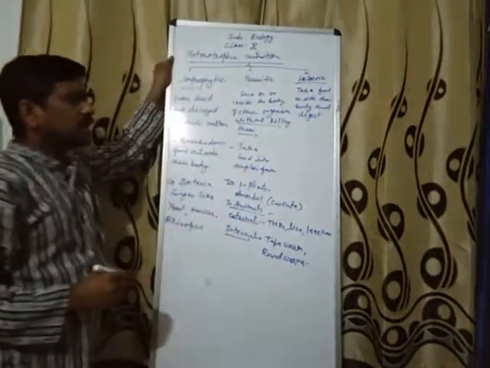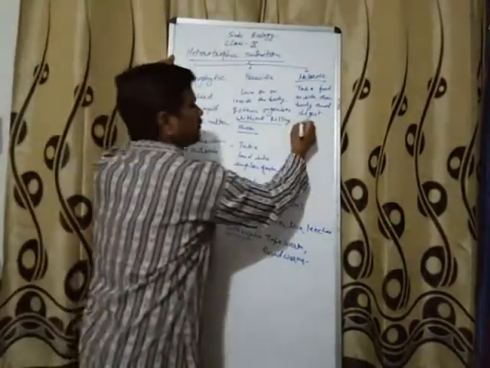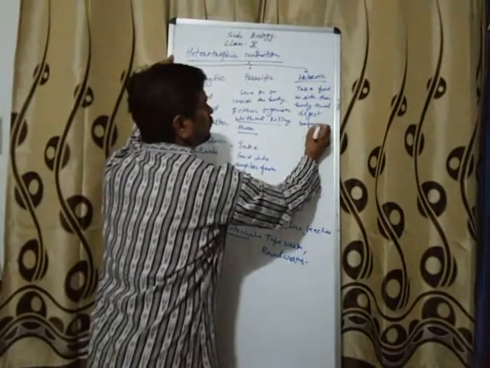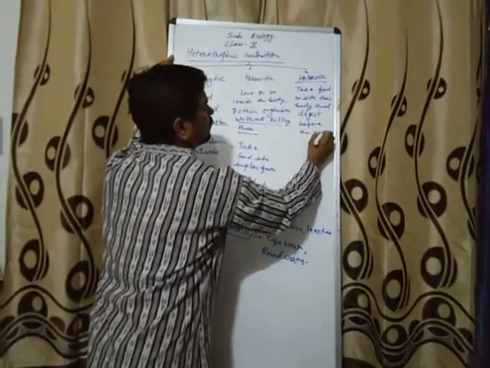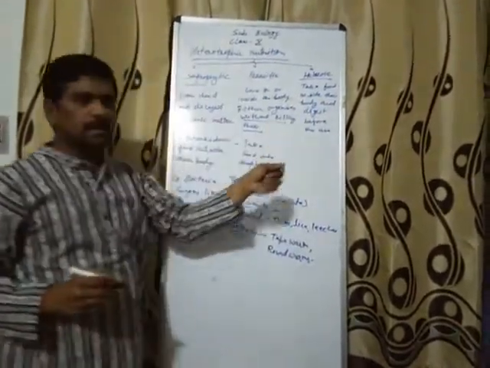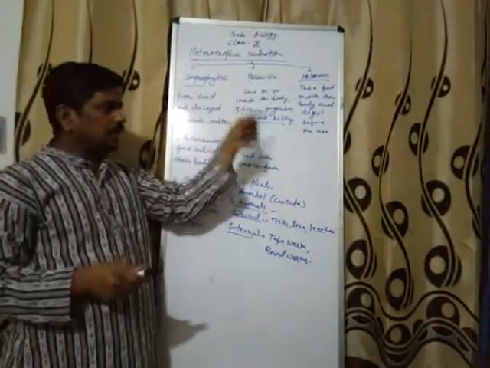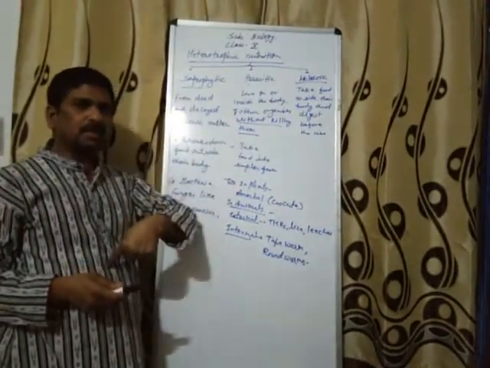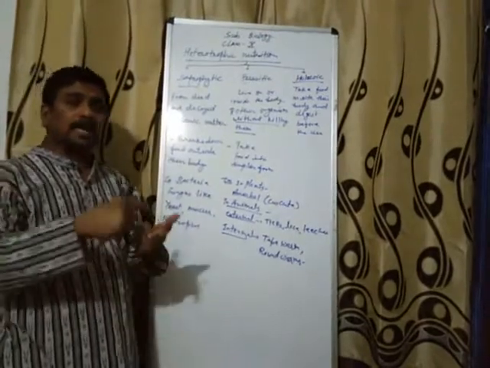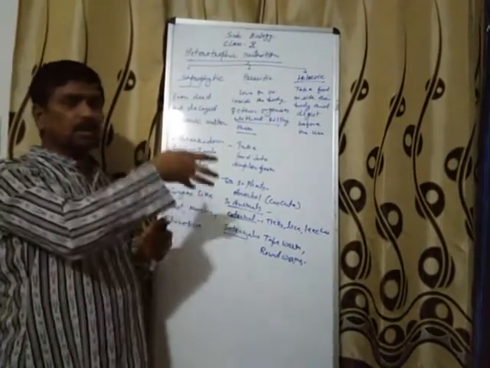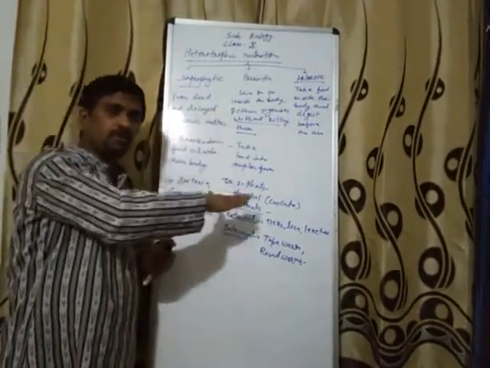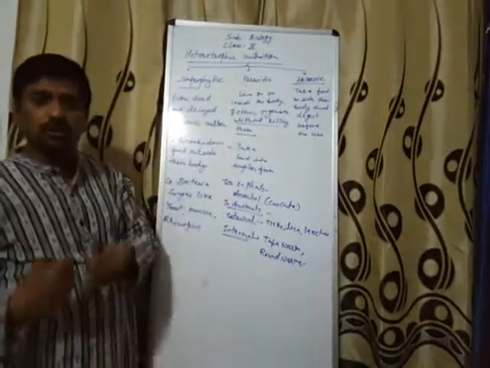They take food inside their body and digest before use. It means first of all they take food inside their body and then digest it. Digest means they convert the food into simpler form in their body and then use.